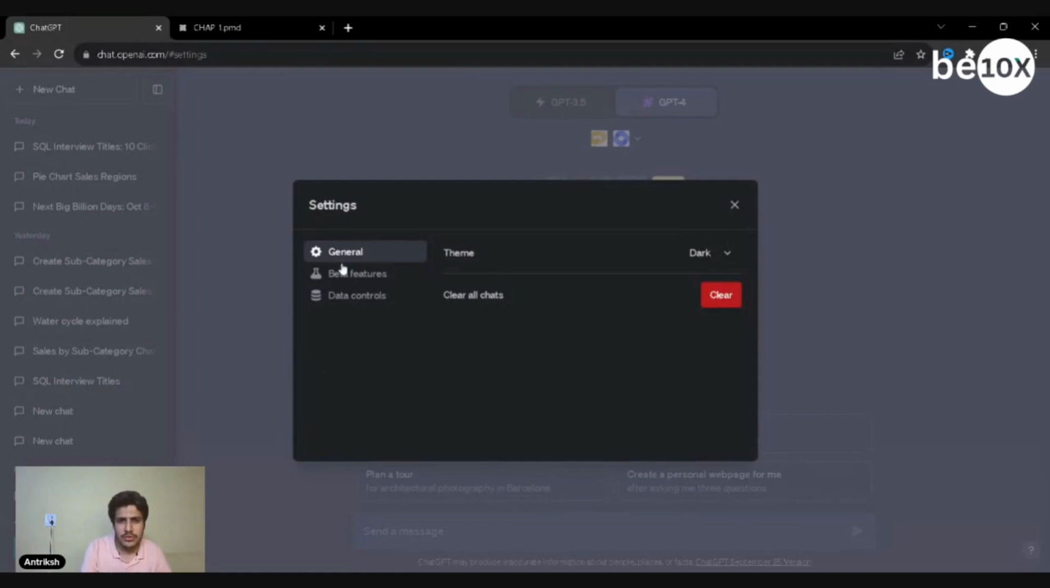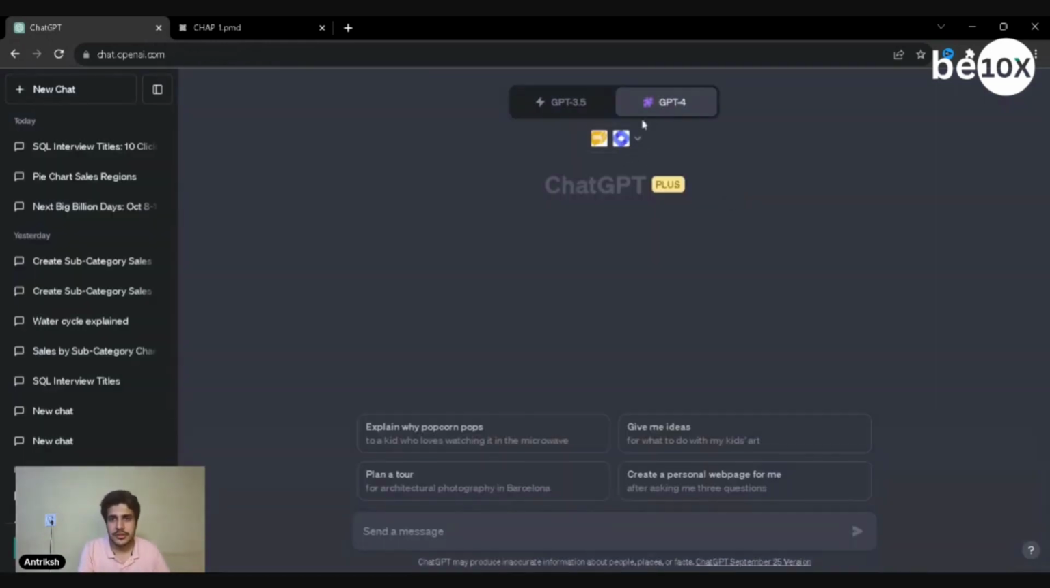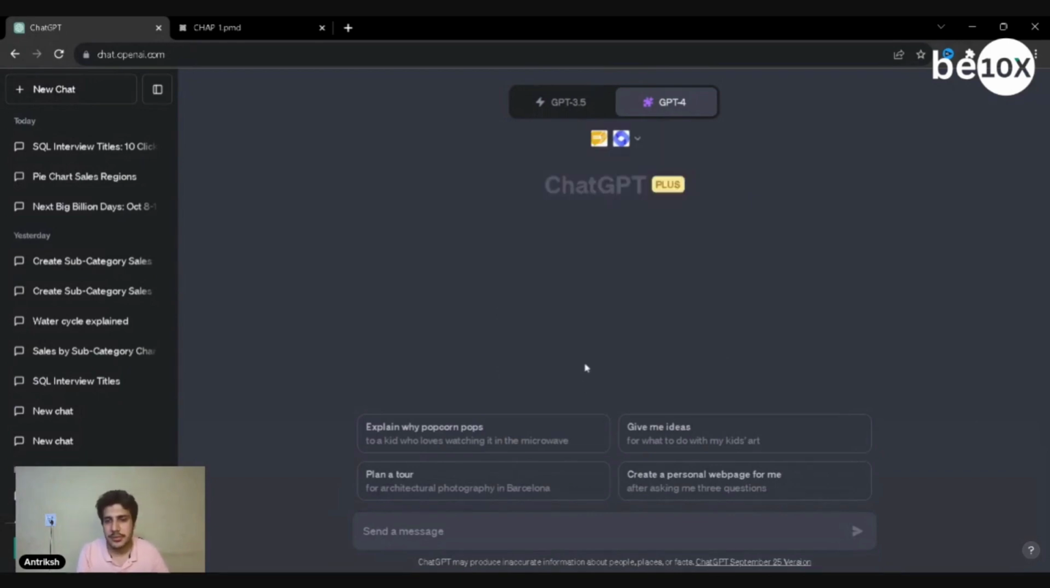Anyways, then you'll go to beta features. If you want internet access, turn on Browse with Bing, plugins, and of course data analysis. So plugins, I'll just check out, and then I'll turn it back on. You don't need to turn it off and turn it on, I was just going to show you. So this is how you turn it on. Then you go here, and you select from the modes: default, browse with Bing, data analysis, plugins. You go and select the plugins option.